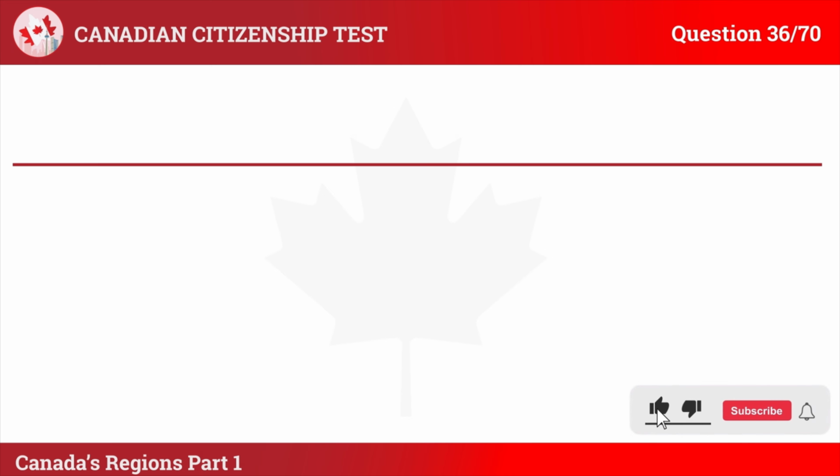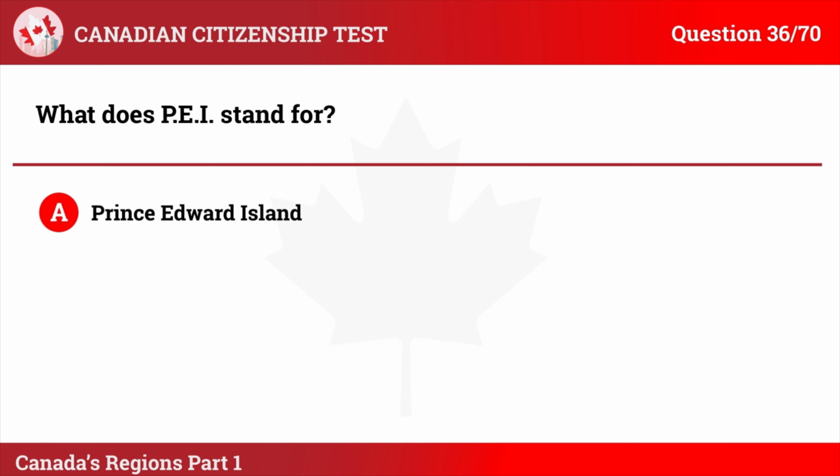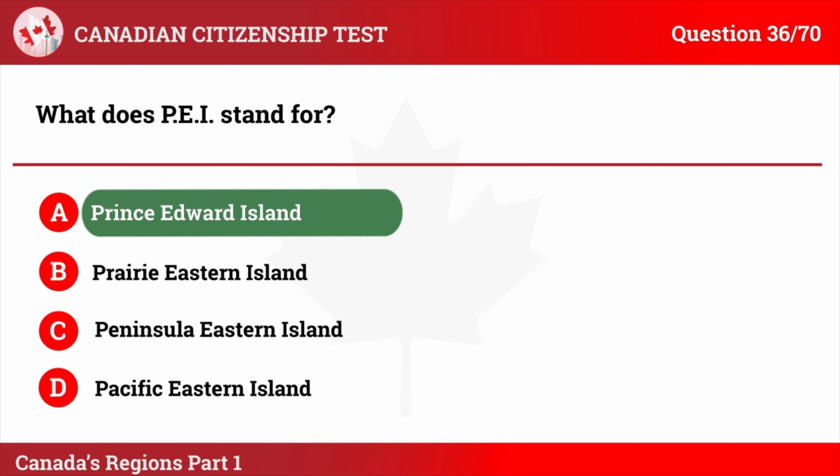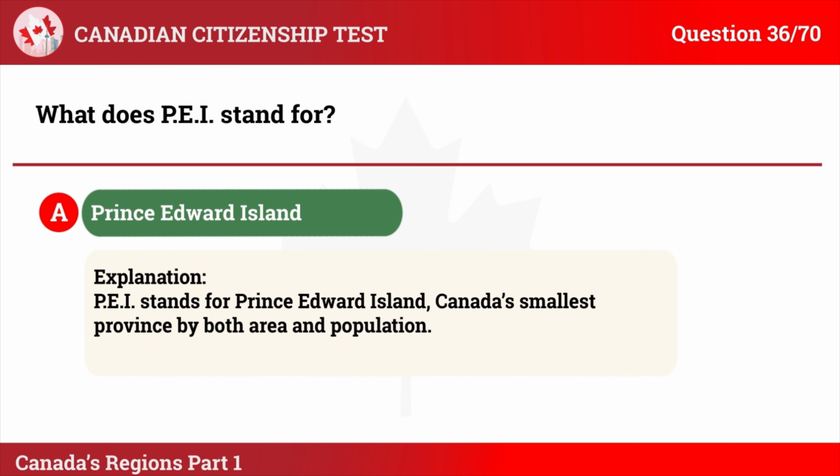Question 36. What does PEI stand for? A. Prince Edward Island. B. Prairie Eastern Island. C. Peninsula Eastern Island. D. Pacific Eastern Island. The correct answer is A. Prince Edward Island. Explanation: PEI stands for Prince Edward Island, Canada's smallest province by both area and population.